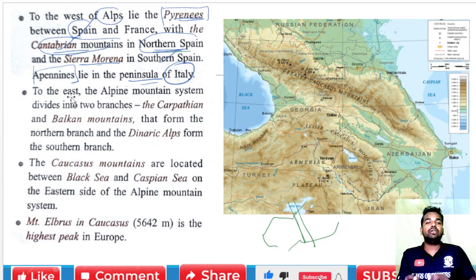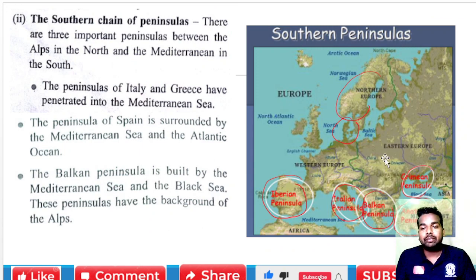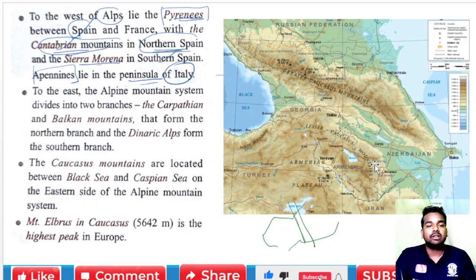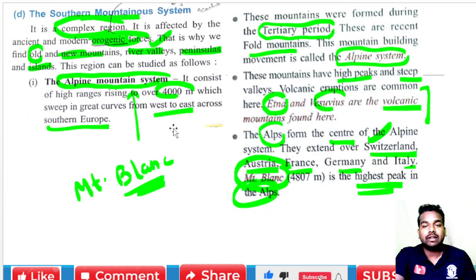Now, to the east, the Alpine mountain system is divided into two branches. The first is the Carpathian and the Balkan mountains, which form the northern branch. In this area is the Balkan Peninsula, and the Carpathian is in the north. The second is the Dinaric Alps, which form the southern branch.